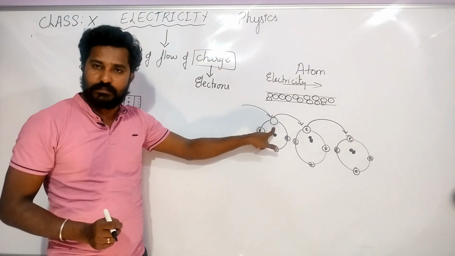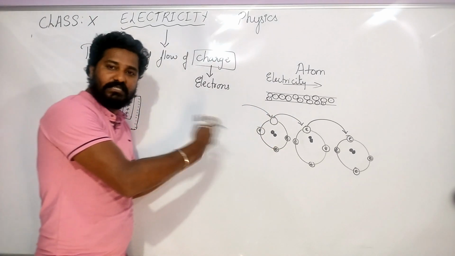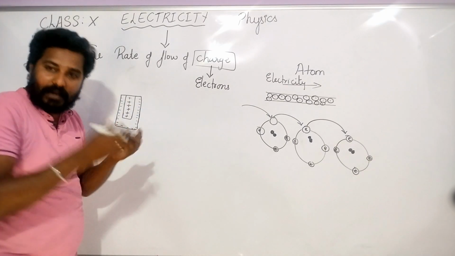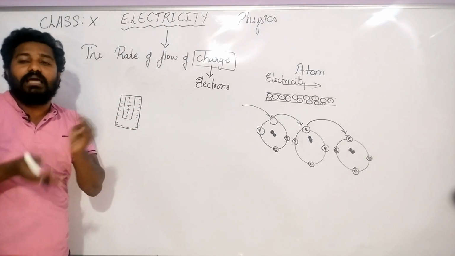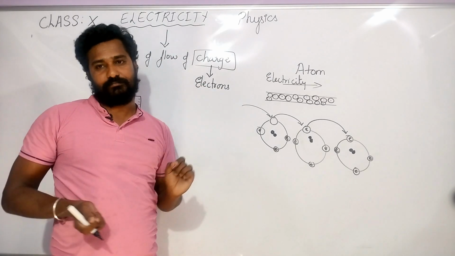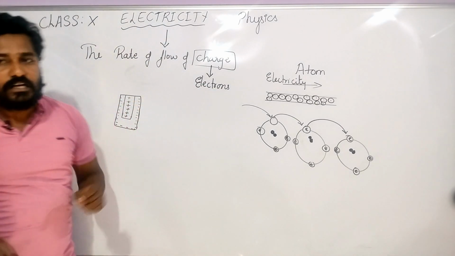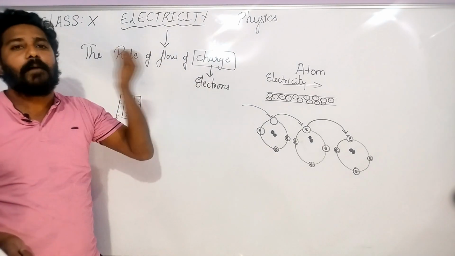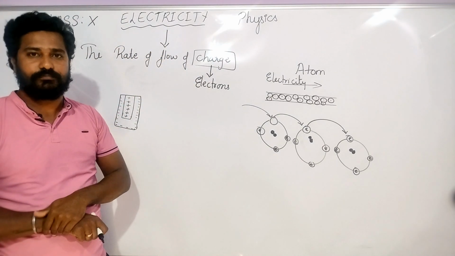These are called holes. Okay, suppose I have taken a few atoms here, and more extra electrons are there. Electrons are more, then it is called a negatively charged body or negatively charged atom. Did you understand? Suppose it contains more holes, then it is called a positively charged body.